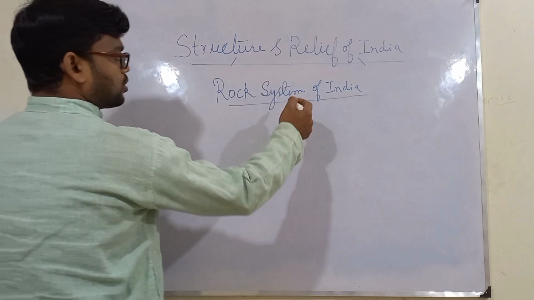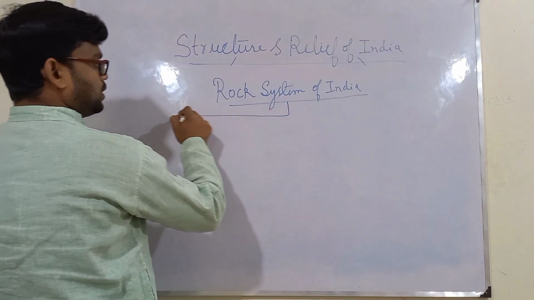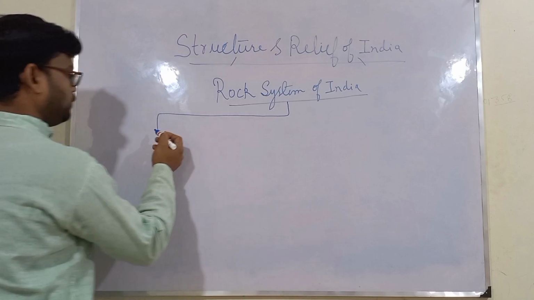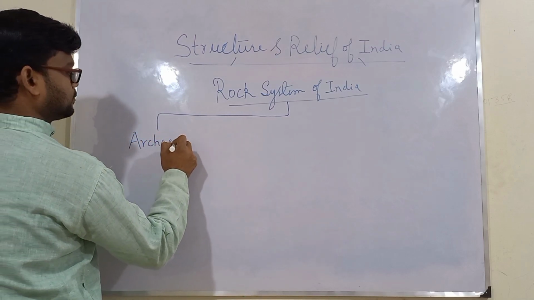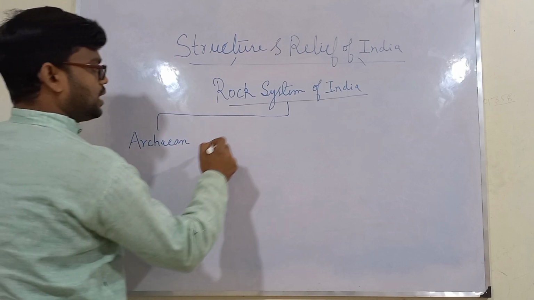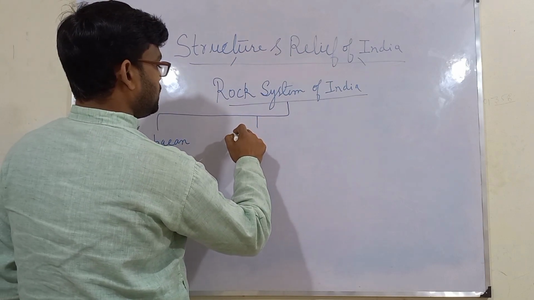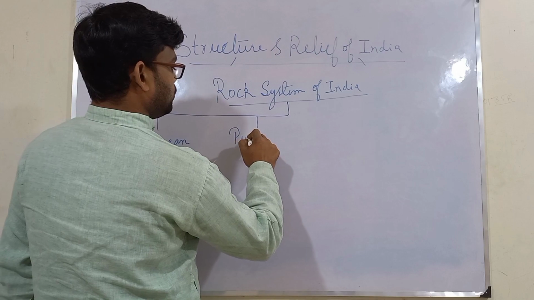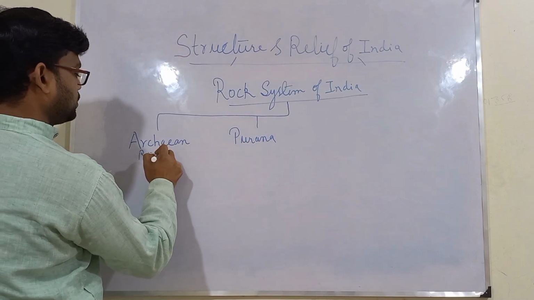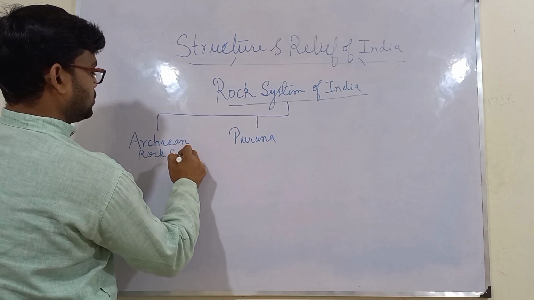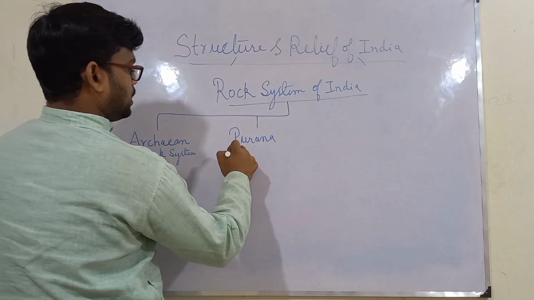Okay, so the rock system of India is further classified into 4 types. First one is the Archean rock type. Then we have the Purana rock system.